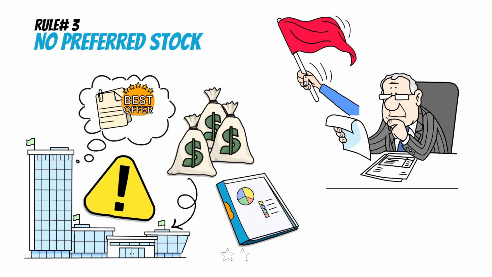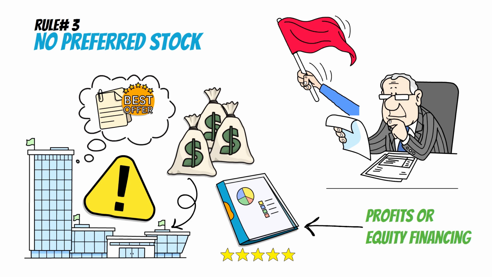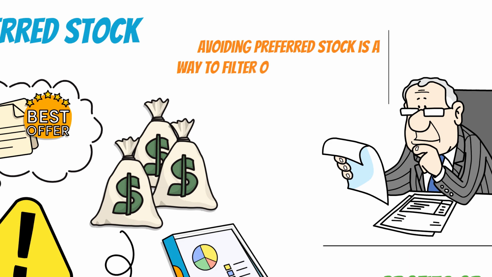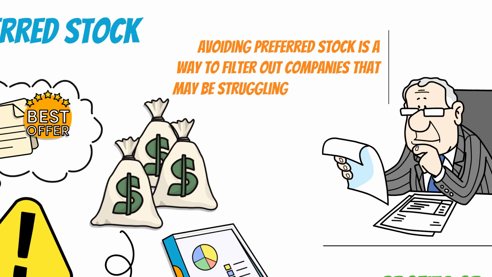Strong companies don't need to issue preferred stock. They can rely on profits or equity financing instead. For Buffett, avoiding preferred stock is a way to filter out companies that may be struggling to raise funds or have poor financial management. Rule number 4, positive retained earnings growth.